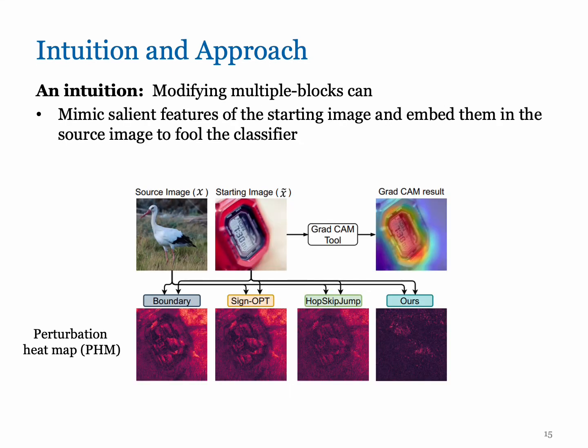We observe that modifying multiple blocks can mimic salient features of the starting image and embed them in the source image to fool the classifier. For example, the perturbation heat map in this figure visualizes the normalized perturbation magnitude crafted by different attack methods. We still see the pattern of the entire starting image in the perturbation crafted by other methods. The perturbation yielded by our method concentrates on the salient area illustrated by red CAM, even though our method doesn't exploit the knowledge of salient regions to generate this perturbation.